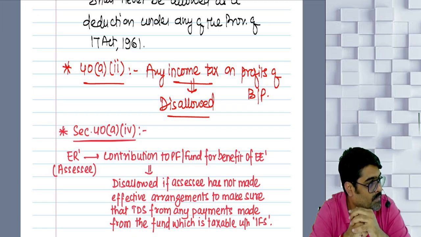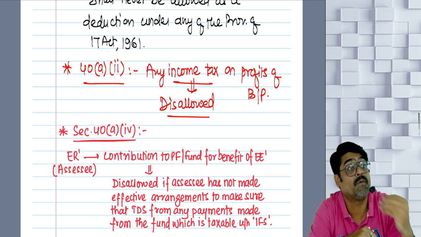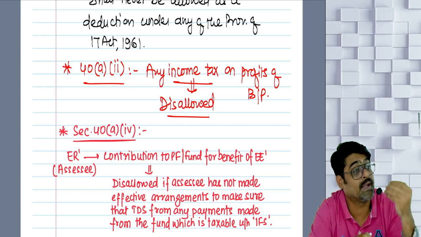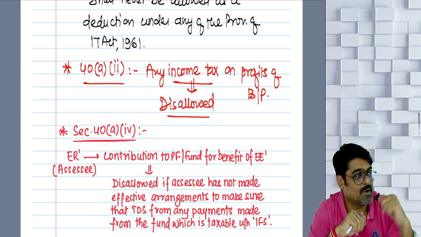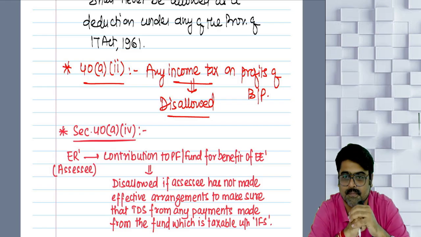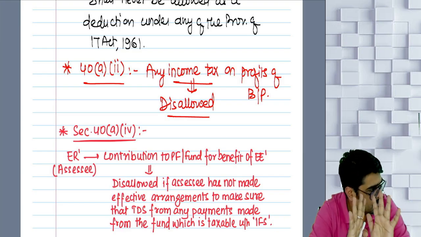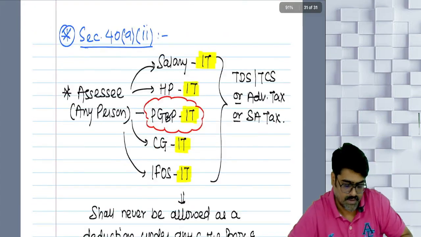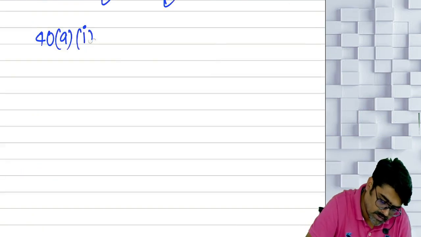Yes or no? Will you remember? All these disallowances are very, very important, because if you see the PGBP question, any of these disallowances will be there in the question. We'll solve the questions and we'll come to know. Ready? Okay, now let's go to the other disallowances.